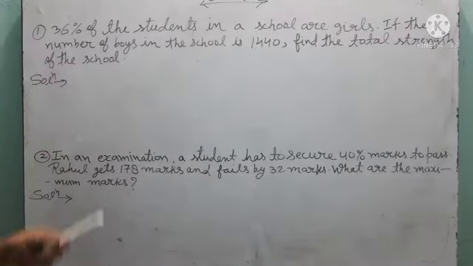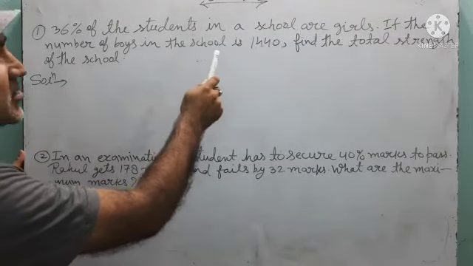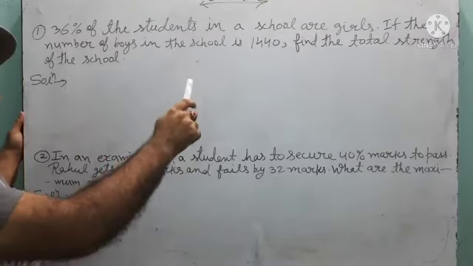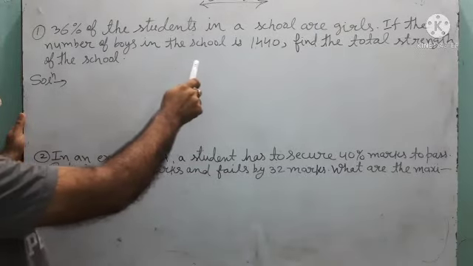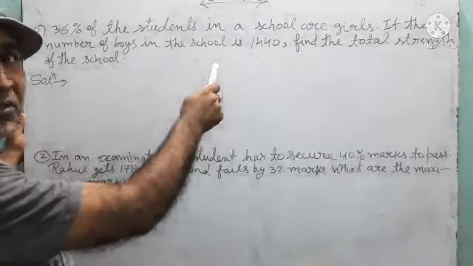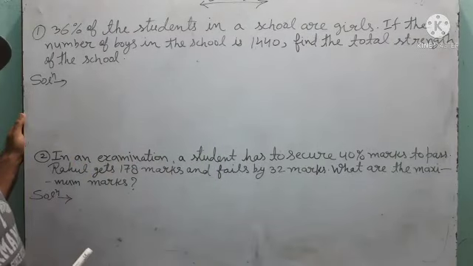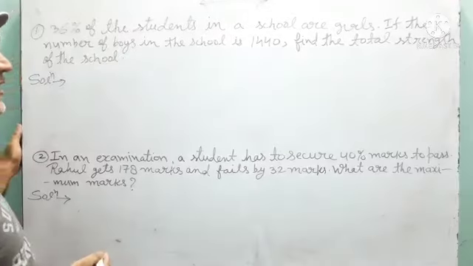The first question is: 36% of the students in a school are girls. If the number of boys in the school is 1440, find the total strength of the school. So this is your first question, children, and see how easy it is.